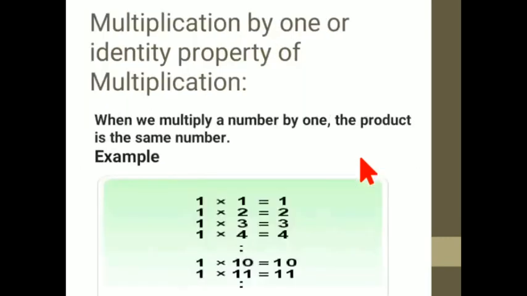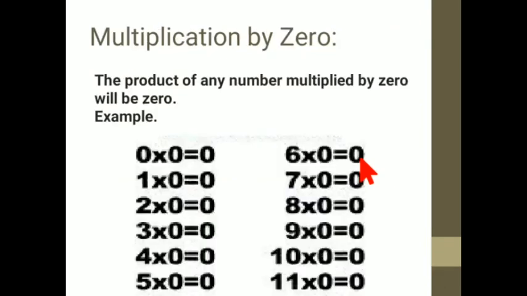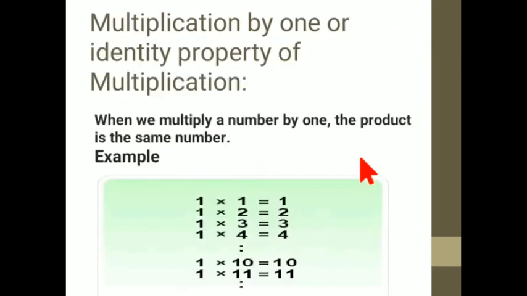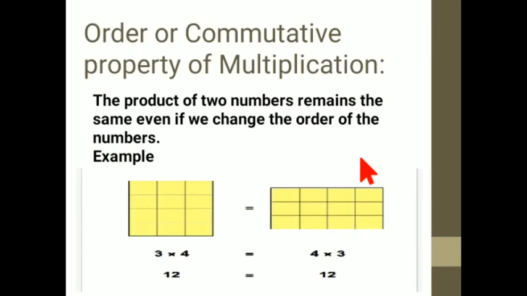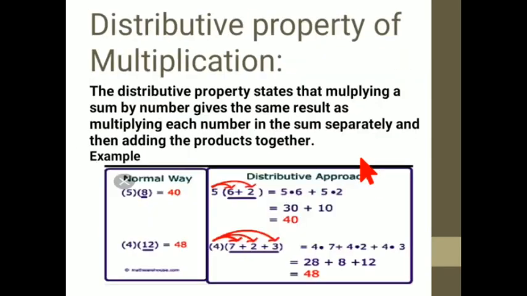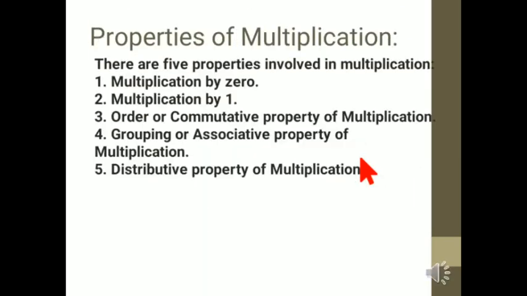Okay, so students, starting with the multiplication by 0, second multiplication by 1 or identity property, order or commutative property, grouping or associative property, distributive property of multiplication. So these 5 properties of multiplication you have to remember. You may not write in the copy, it's okay, but you have to remember whenever I ask you, whenever we do the self practice. You should instantly solve the problem. So these terms should be very familiar to you.